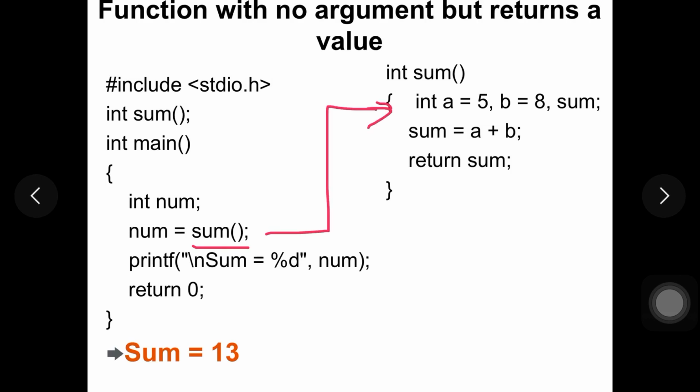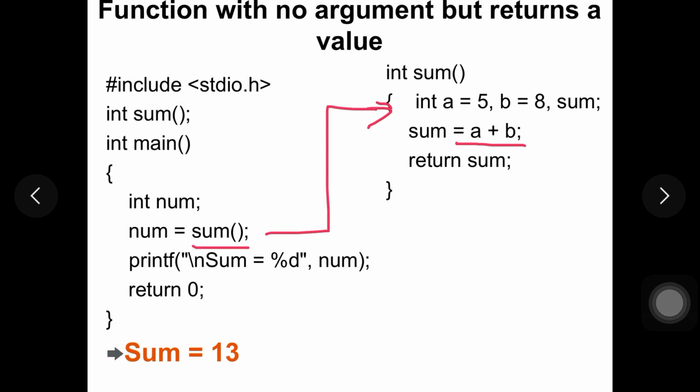And here we have some statements written. Here we are declaring integer variables, that is a, b and sum. We have initialized the value of a as 5 and the value of b as 8, and we have declared one variable to store the result of a plus b. So finally the formula for addition is a plus b, which is assigned to sum.